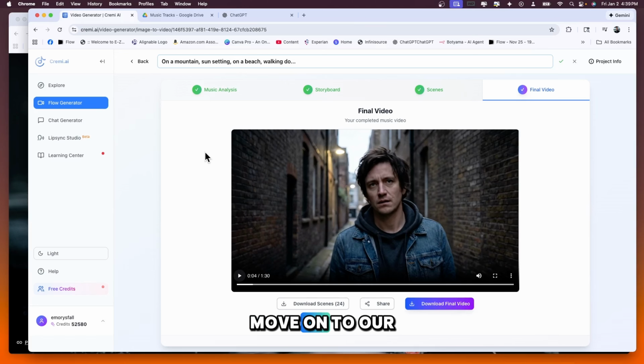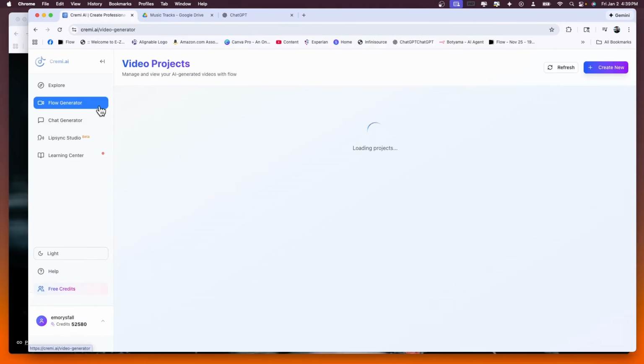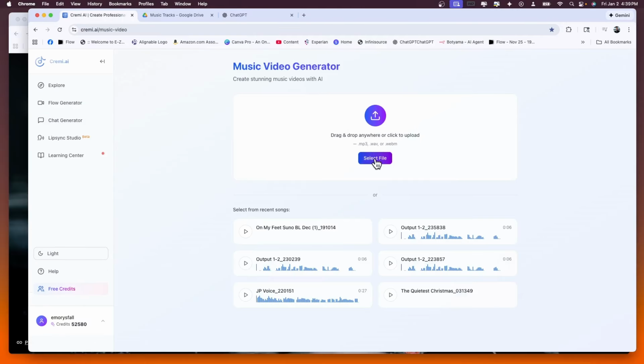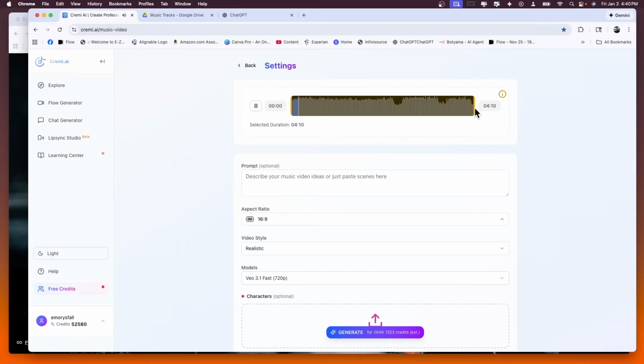Okay, we are going to move on to our second model, which is going to be the 3D model. All right, so let's do that now. We're going to go back to Flow Generator, and we're going to create new. It's a long intro, and I'm going to do the same thing. I'm not going to do the full 4 minutes. I'm going to do about a minute and a half. Okay, we got a minute and a half queued up.